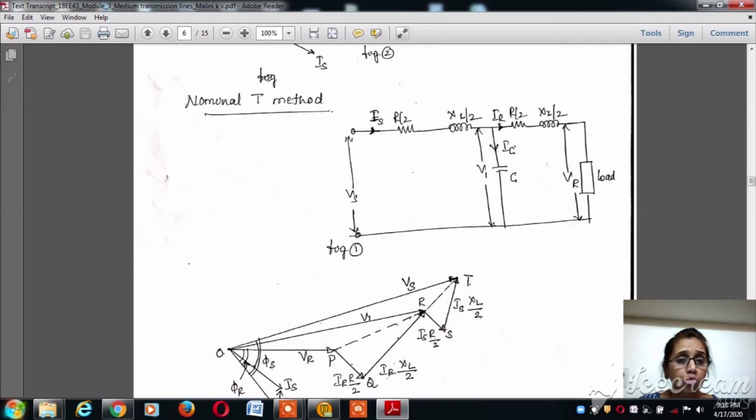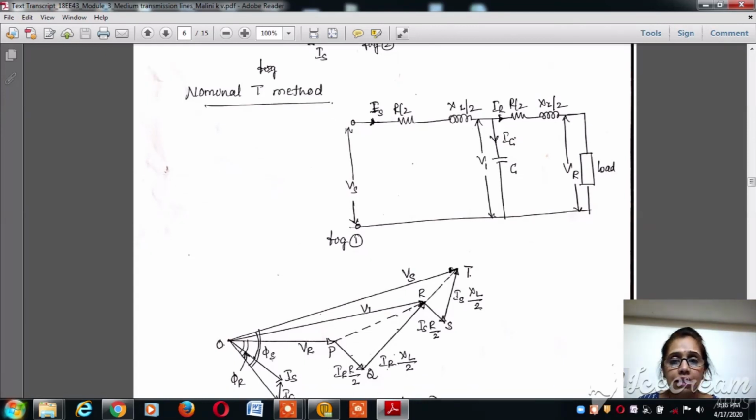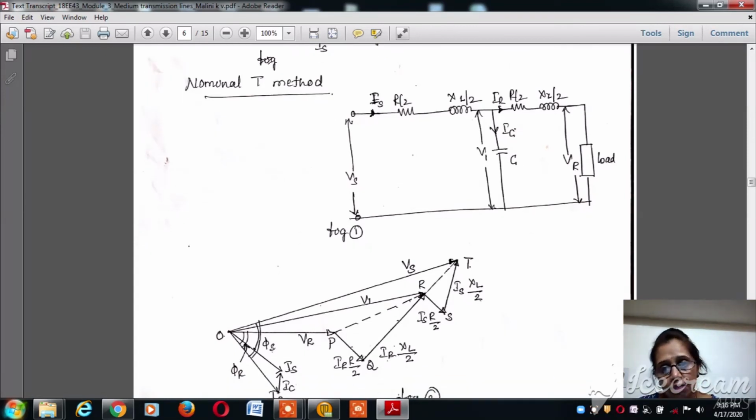The most important one is the nominal T method. In this nominal T method, figure 1 shows the equivalent diagram, where we consider the capacitance to be concentrated at the center of the transmission line. The transmission line is divided into two halves, that is R by 2 and XL divided by 2, and the capacitance of the transmission line is lumped or concentrated at the center.